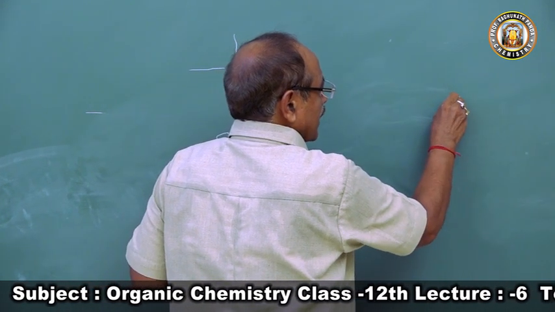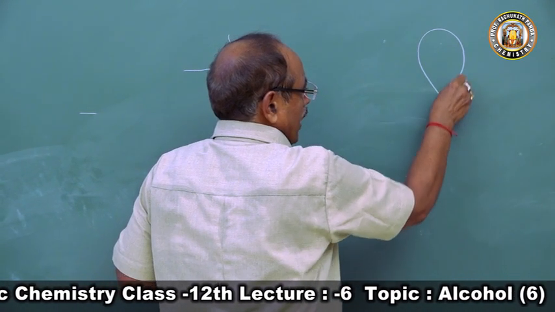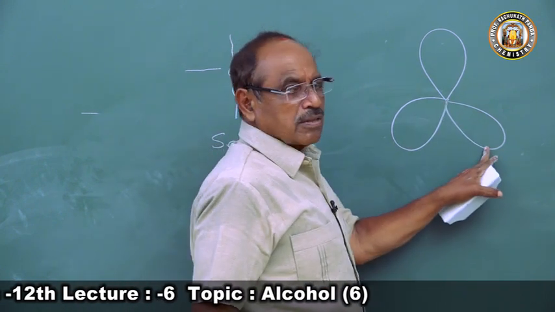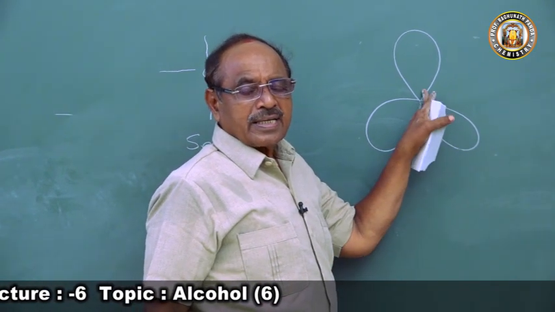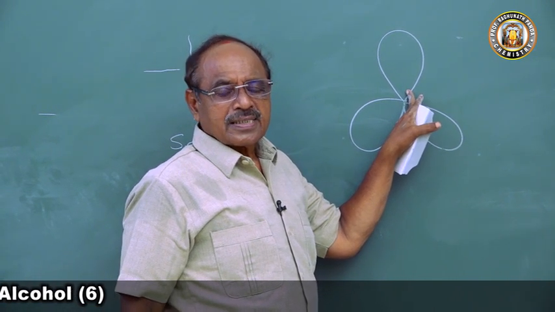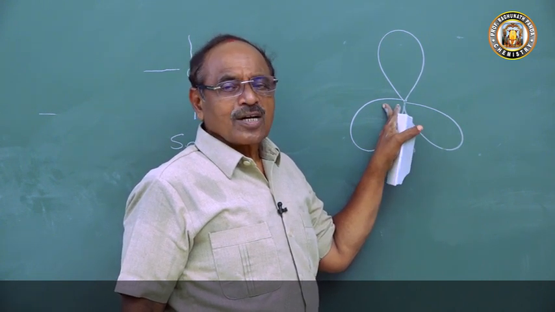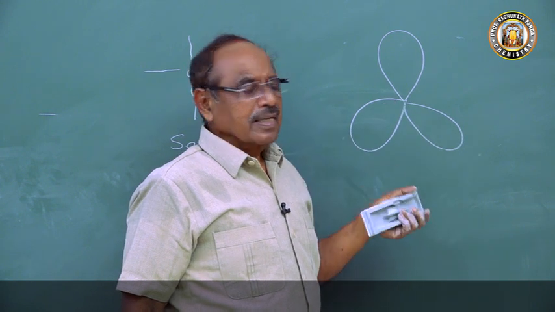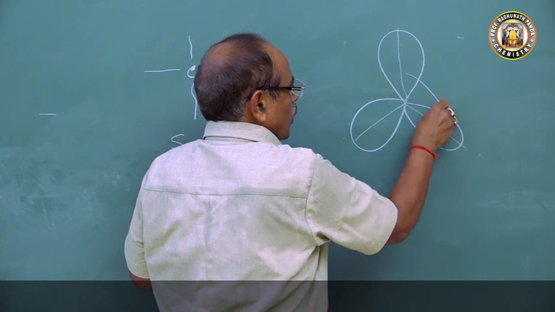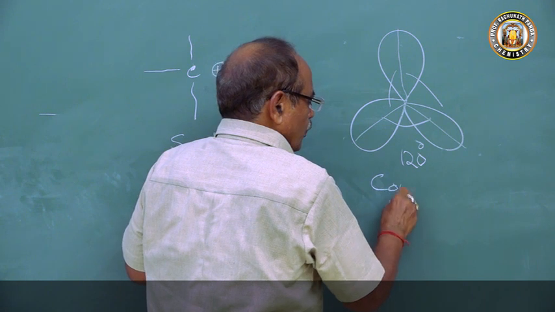So what happens in carbonium ion? Since it is in sp2 hybrid state, the 3 hybrid orbitals of the carbonium ion are projected towards the 3 corners of an equilateral triangle inclined at an angle of 120 degrees. So this is one bond and this is one bond, and these angles are 120 degrees. This carbonium ion is coplanar.